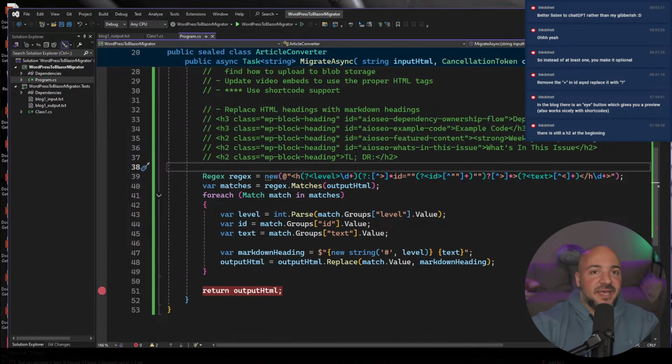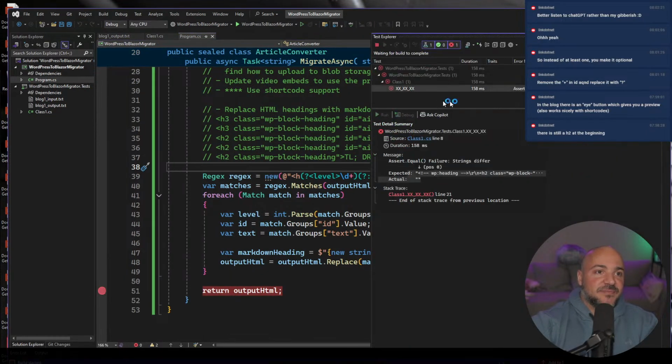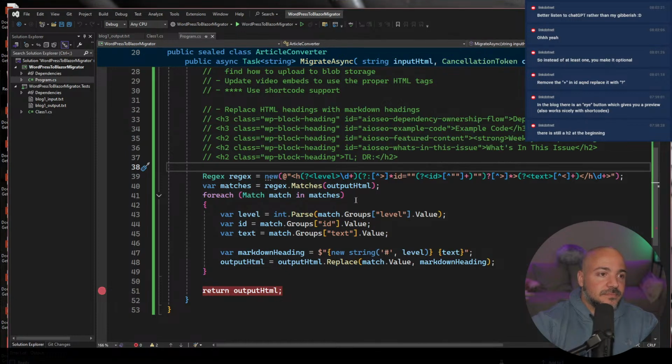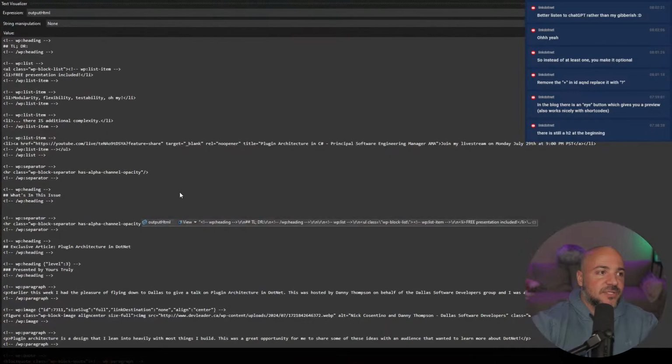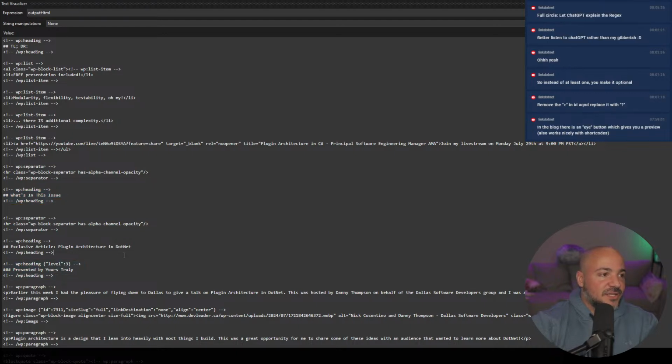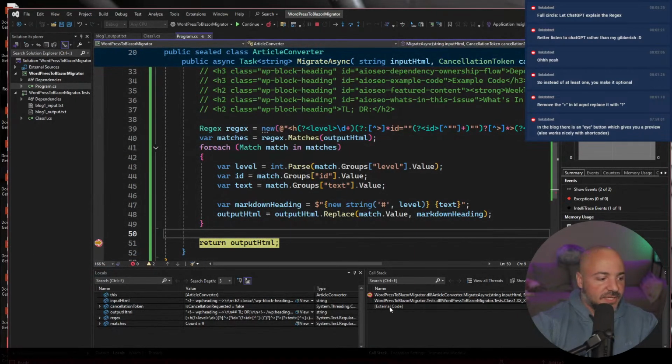Let's go ahead and rerun this test. And the check that we want to do is right at the top. Boom, it did go ahead and get it. It's picking up this one here as well. There's an H3. So it looked like it did the right thing, right? There's another H2 right above it. So that's pretty cool. Thank you, ChatGPT, our savior. Full circle, let ChatGPT explain the regex.